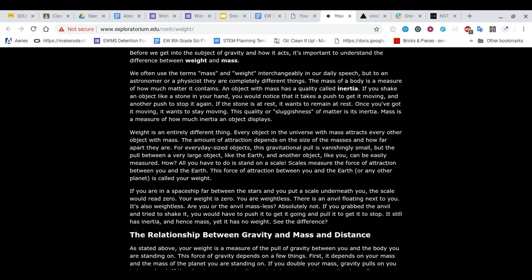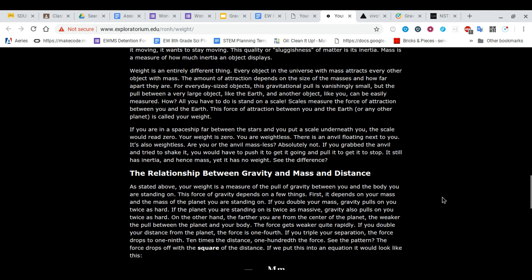Absolutely not. If you grabbed the anvil and tried to shake it, you would have to push it to get it going and pull it to get it to stop. It still has inertia and therefore has mass, yet it has no weight. Do you see the difference? So weight changes depending on the gravity of what you're near, or if you're being pulled on by gravity, but mass doesn't change. It's something that will stay the same.